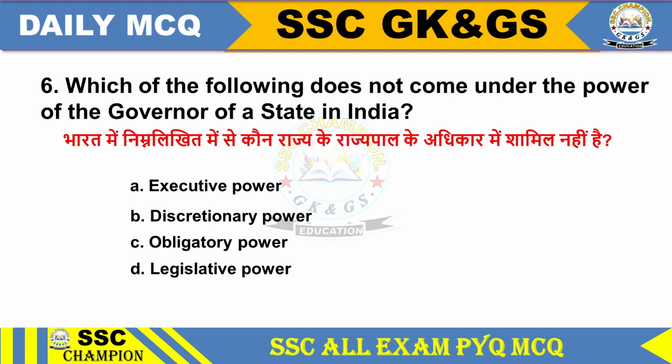Question 6. Which of the following does not come under the power of the governor of a state in India? Executive power, discretionary power, obligatory power, legislative power. Option C obligatory power.